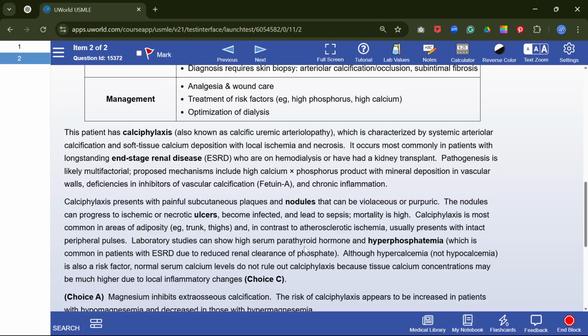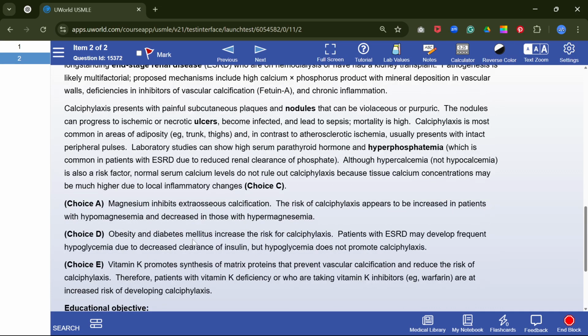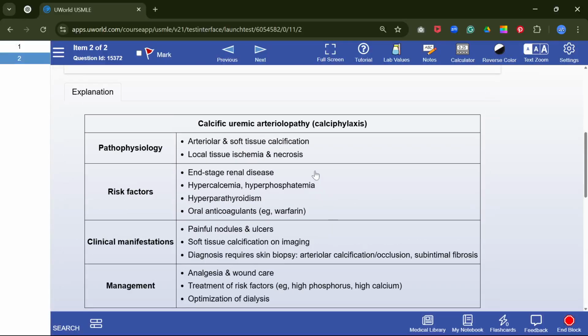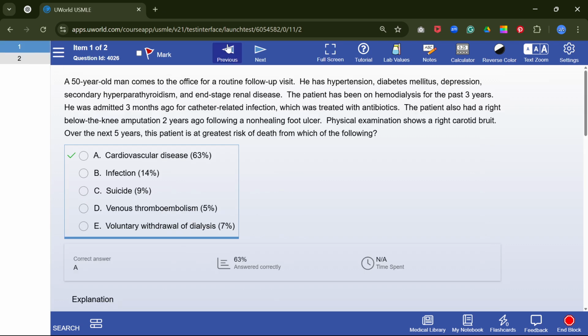Labs can show high serum PTH and hyperphosphatemia, which is a common risk factor, and normal serum calcium levels do not rule out calciphylaxis because tissue calcium concentration may be much higher due to inflammatory changes. And those who have vitamin K deficiency or who are taking a vitamin K inhibitor like warfarin have a risk factor for this calcific uremic arteriolopathy.